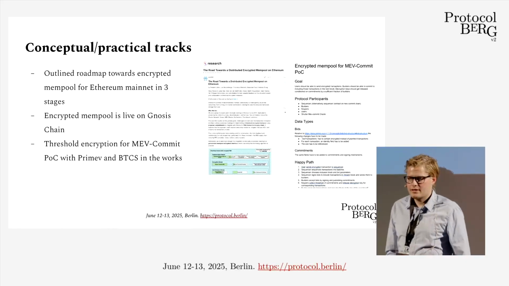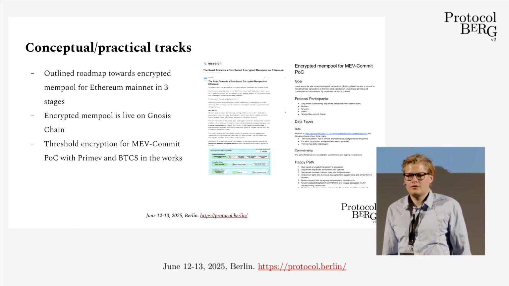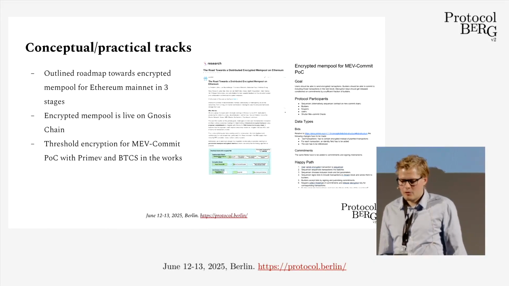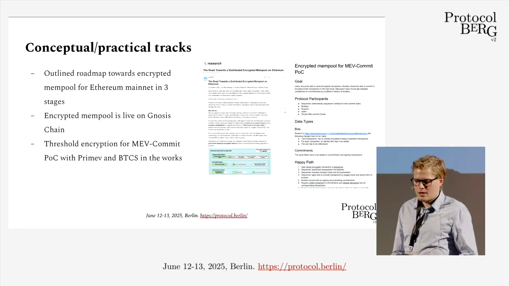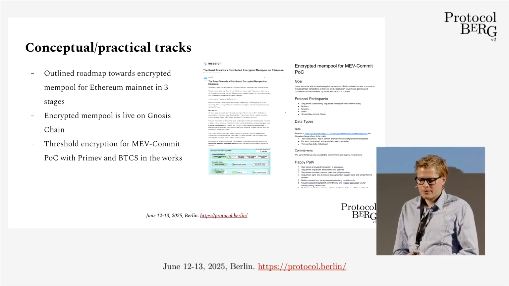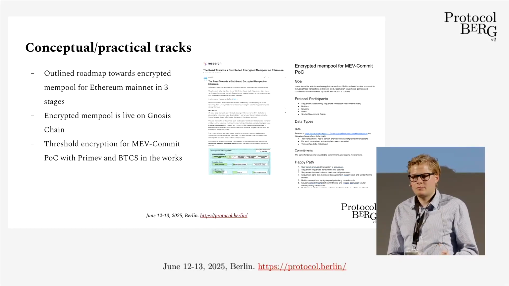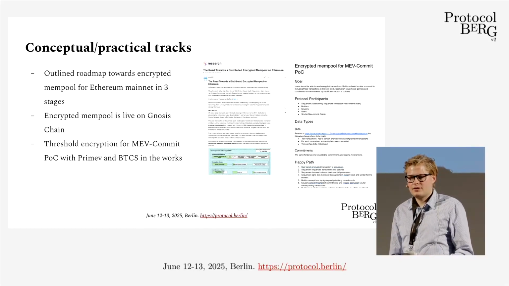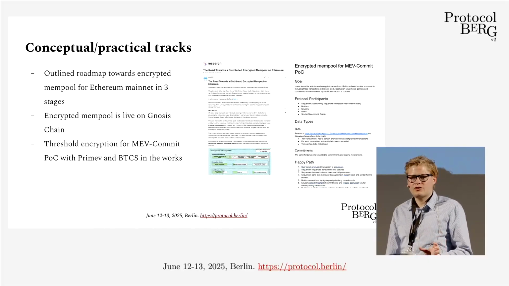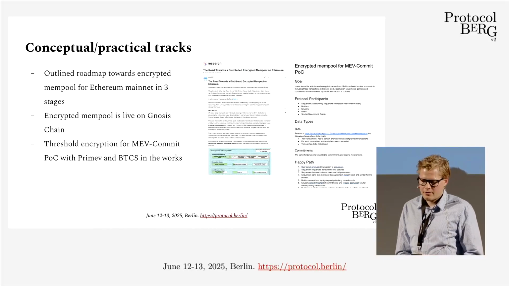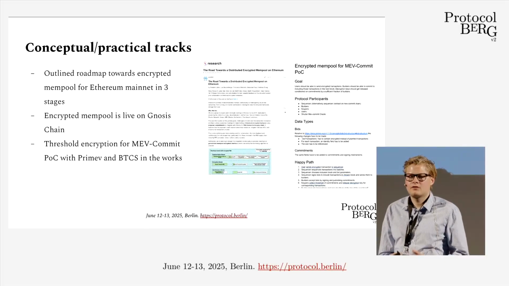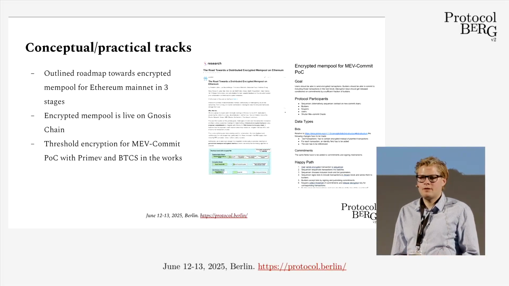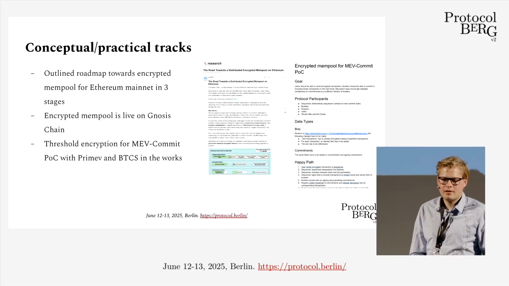The first thing is this conceptual work to figure out how the pieces fit together. We have a blog post on this, and we want to publish more. The second thing is a more elaborate roadmap towards an encrypted mempool for Ethereum in three major stages. The first one would be to protect the private RPC, and then encrypt at the proposer commitment stage, and that's where we're partnering with Primev on building a POC, to fit the encrypted mempool into today's out-of-protocol PBS supply chain.